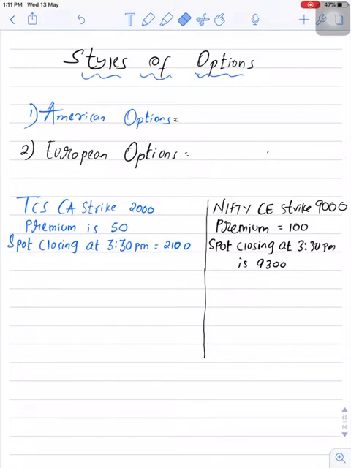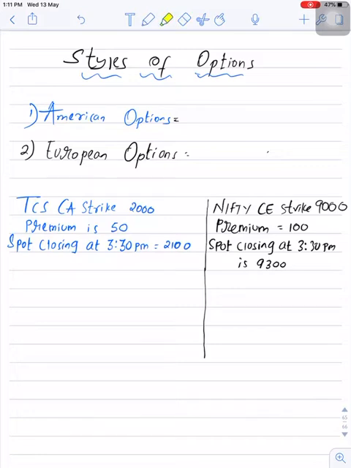Styles of option. So there are two styles of option. One is American style option and the other one is European style option. Let's understand the difference with the help of an example. Here I have taken the example of a call option to explain these two styles of option.